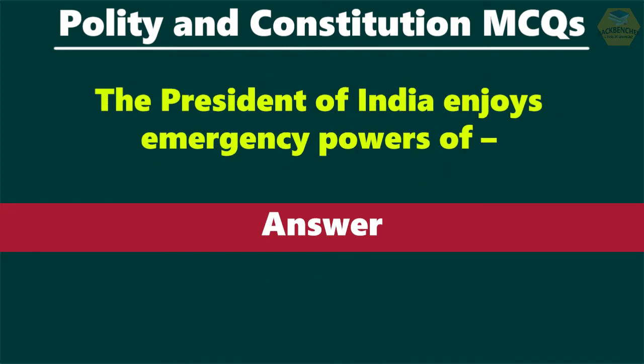Question number 13. The President of India enjoys how many types of emergency power? Right answer is 3 types. The president can declare three types of emergencies: national, state, and financial, under Articles 352, 356 and 360, in addition to promulgating ordinances under Article 123.